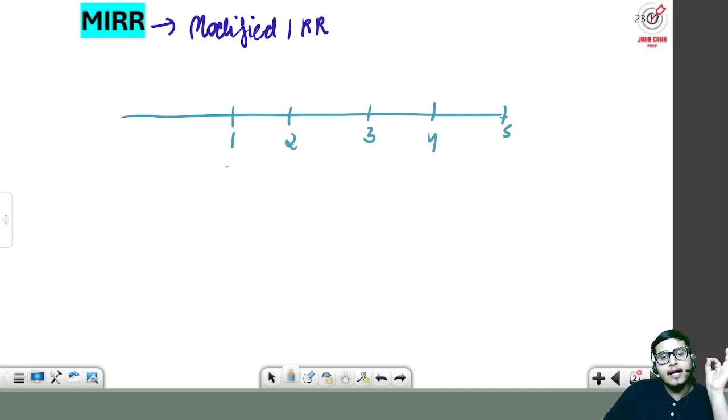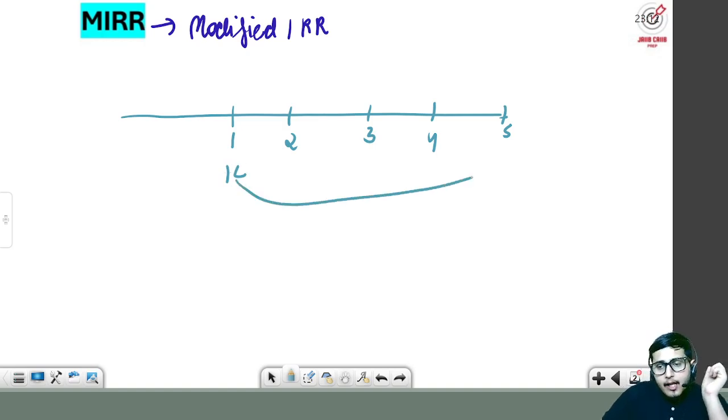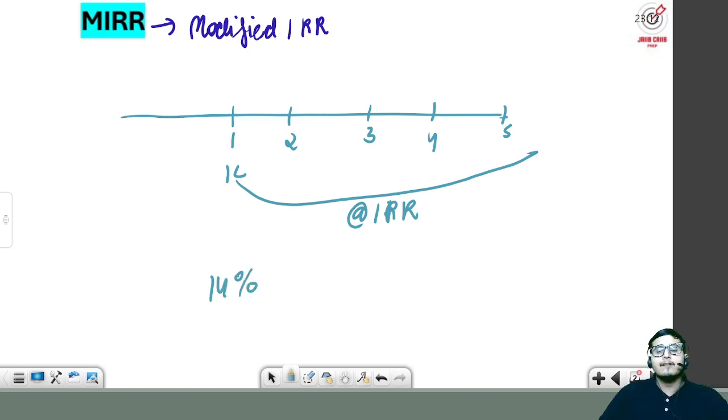That means if I have received 1 lakh rupees at the end of year 1, I will invest this into the business at the rate IRR. Let's suppose our IRR is 14%, so we will be reinvesting our cash flow at IRR.